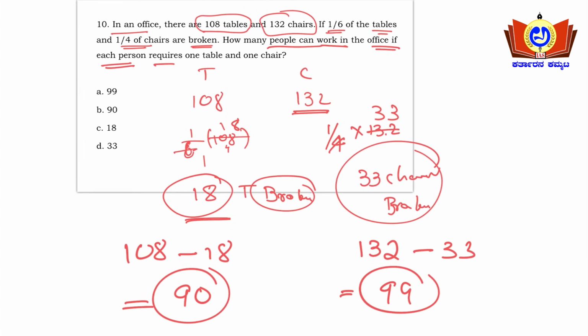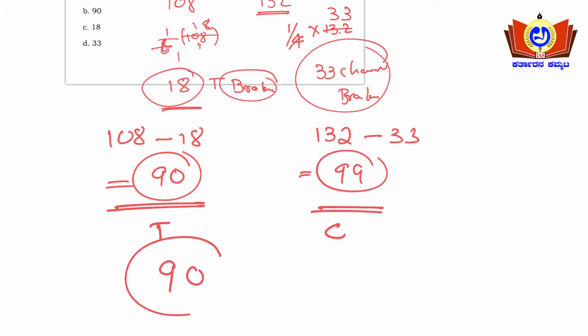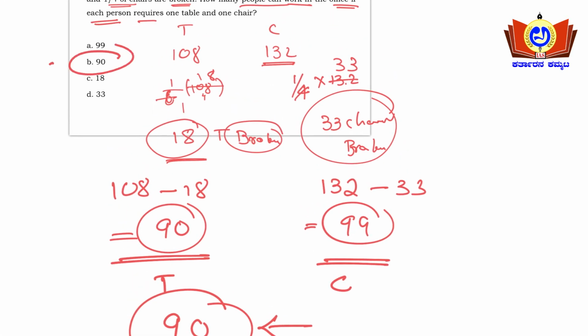Okay, so how many people can work in the office if each person requires one table and one chair? So 90 tables are there and 99 chairs are there, so if each person requires one table and one chair, the minimum number will be 90 here, so 90 people shall be able to work in that office. So option B is the right answer, friends. Okay, moving on to the next question.